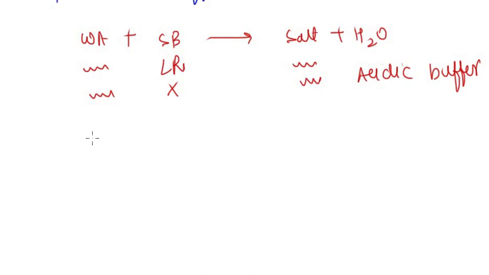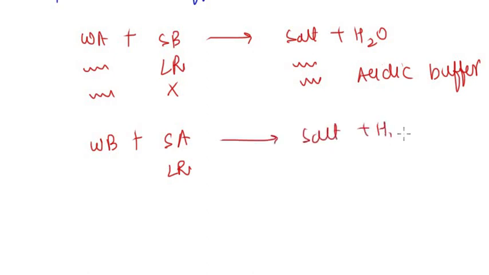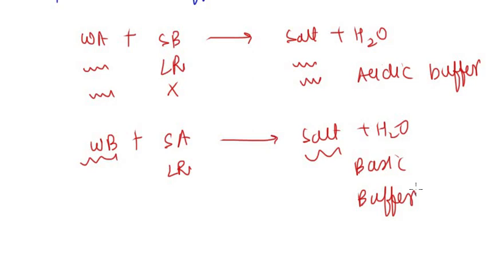it is called the acidic buffer. When we have weak base plus strong acid, where strong acid is limiting reagent, and we have weak base and salt plus water. So since weak base is remaining and salt is, then it is called the basic buffer. So first of all, what is called the acidic buffer and what is called the basic buffer.